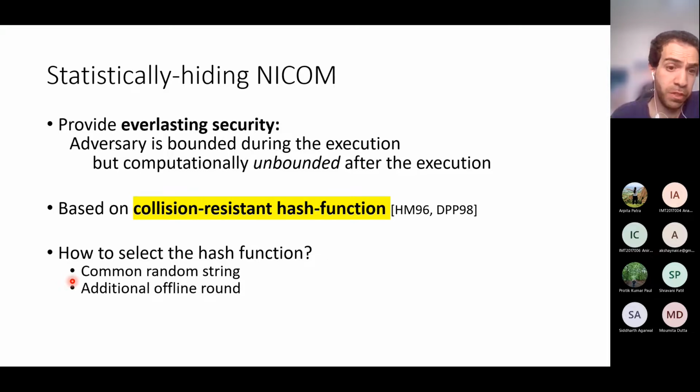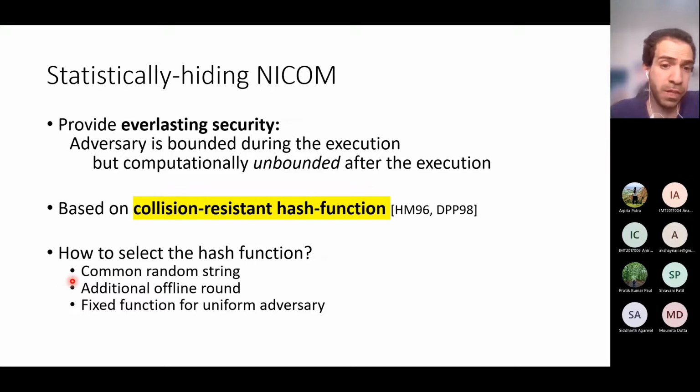An alternative is to have an additional offline round in which the parties select this hash function. And finally, if the adversary is uniform, then the hash function can be fixed and there is no need for a trusted setup. Okay, so those are statistically hiding non-interactive commitments, and the main point is that if we are using this kind of commitments, then we obtain a two-round protocol with everlasting security.